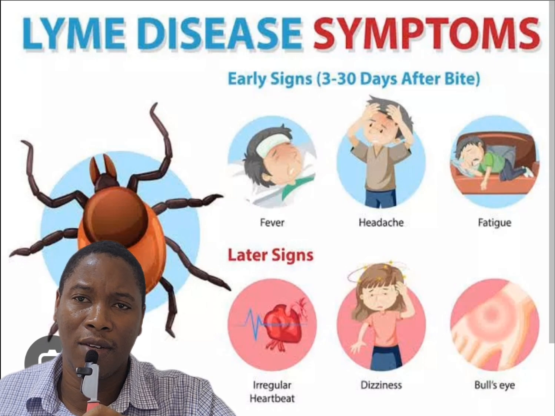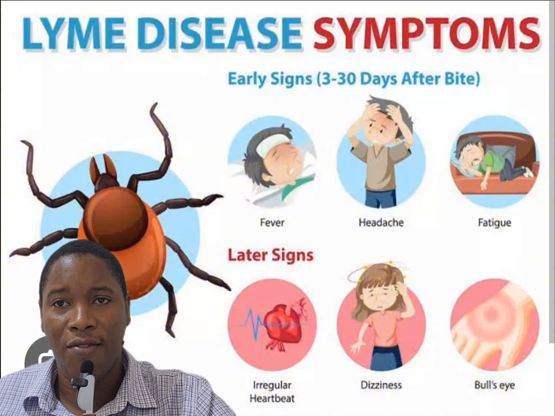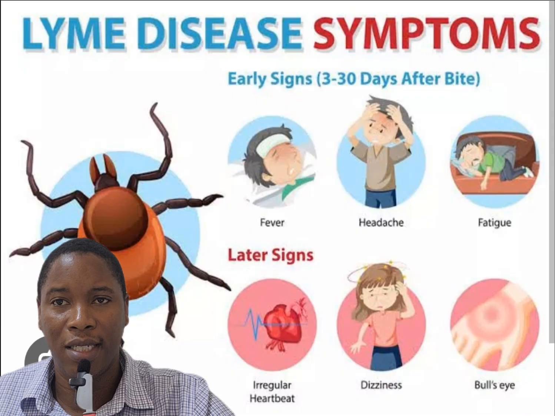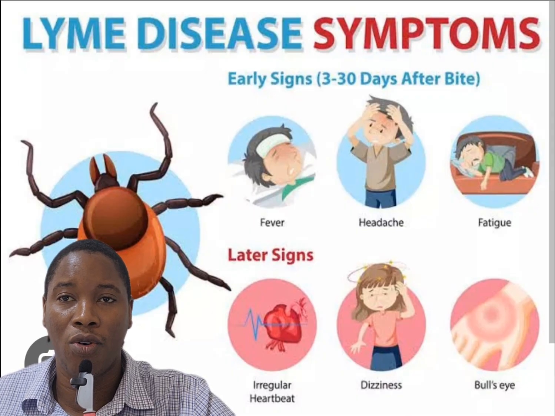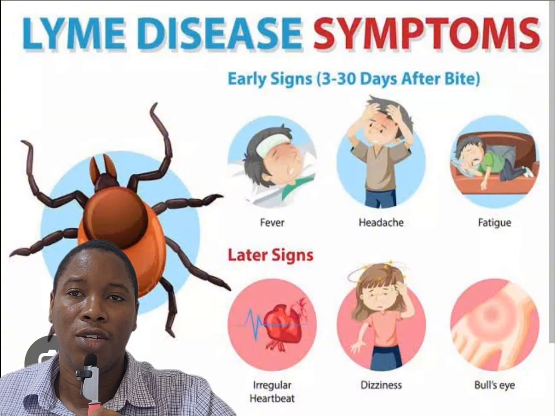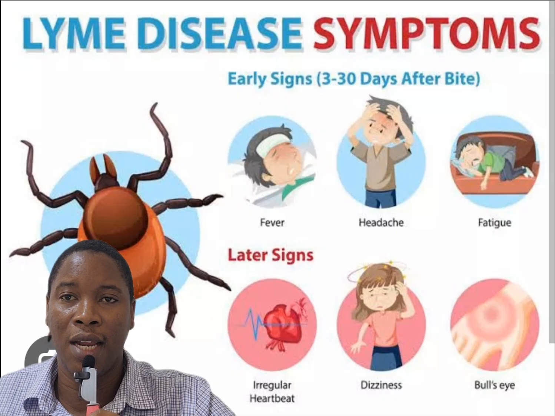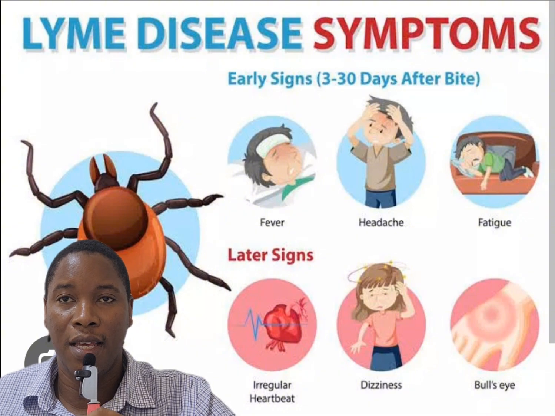And you might want to ask yourself how a human gets bitten by a tick. If humans handle rodents, deer, and birds, it's possible, because many of these ticks attach themselves to rodents, birds, or deer, antelopes and all of that. So if any humans who are engaged in hunting or any of these practices happen to handle any of these animals, these ticks can find their way to the humans from the animals.